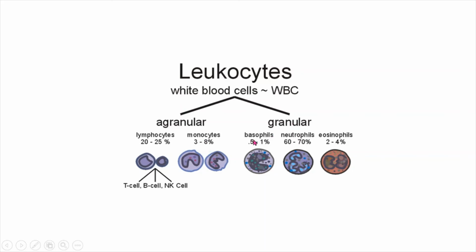The granular cells, that is basophils, neutrophils, and eosinophils, should range between 0.5 to 1%, 60 to 70%, and 2 to 4%. And these are the types of WBC: agranular, with lymphocytes and monocytes, and granular, with basophils, neutrophils, and eosinophils.